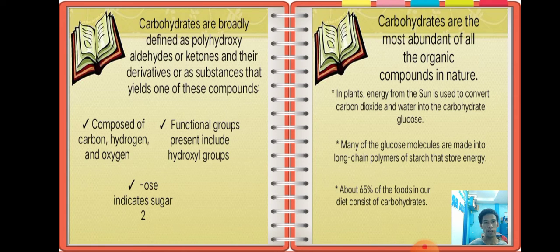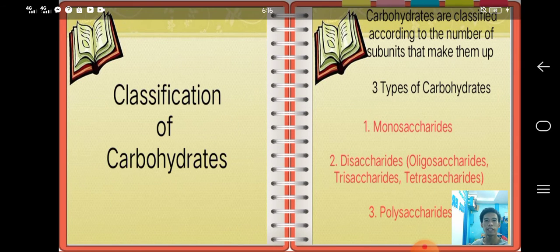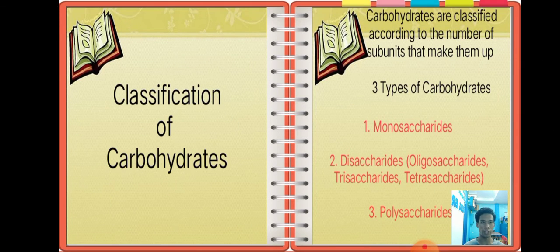About 65% of the foods in our diet consist of carbohydrates, and they give us energy for our human health.